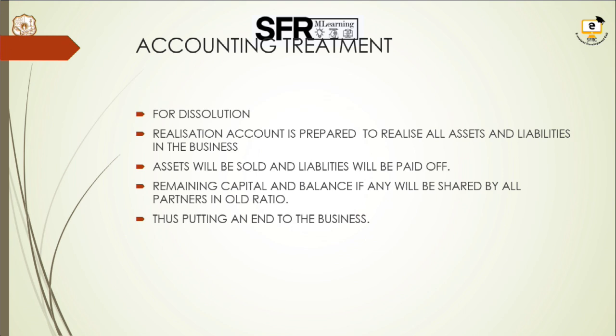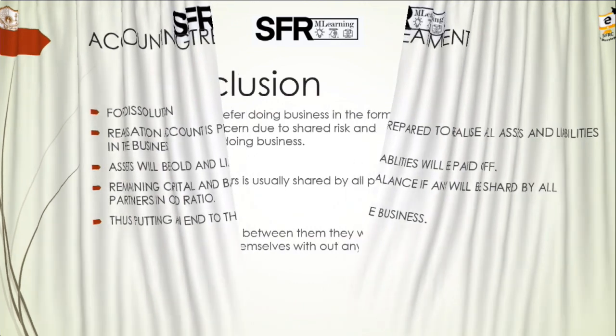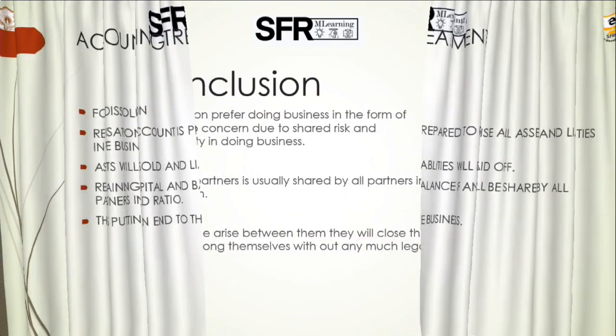That account is prepared to realize all the assets and liabilities in the business. That means the assets will be sold and the liabilities paid off with that amount. If any remaining capital or balance is there, it will be shared by all the partners in their old ratio. This puts an end to their business.